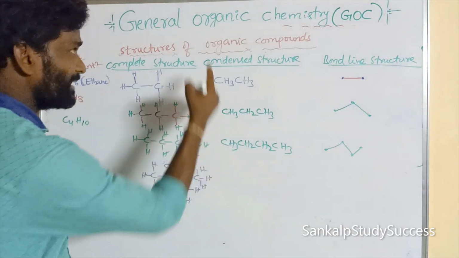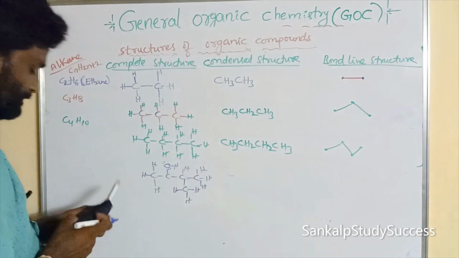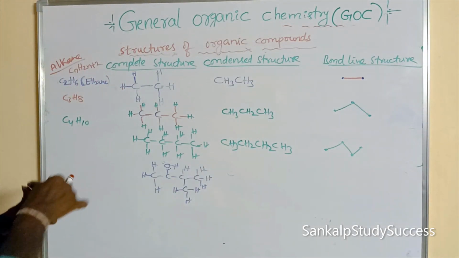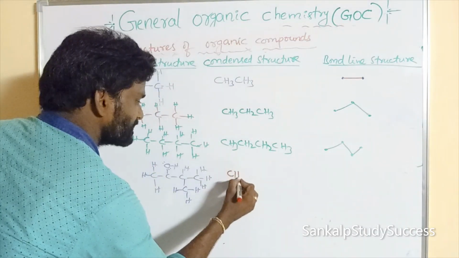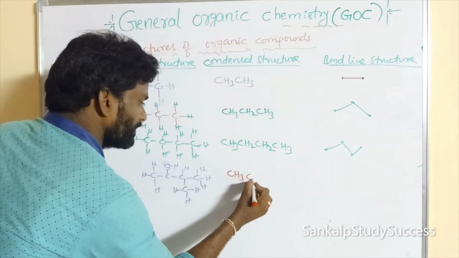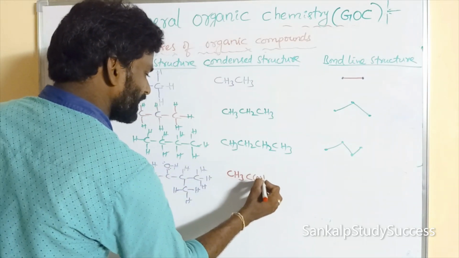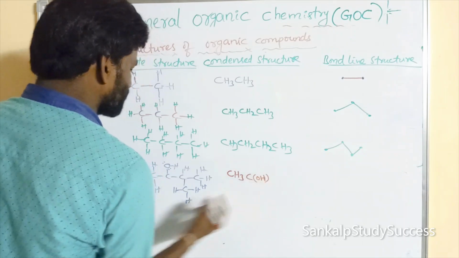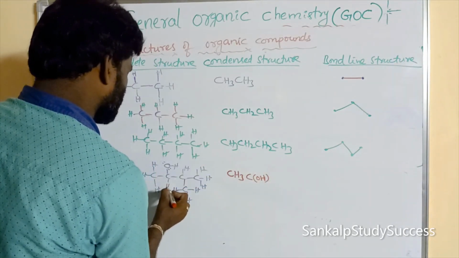Now we can write the condensed structure. C, it is surrounded by 3 atoms, CH3, right? Here OH is there. That can be written in brackets. Here the substituent can be written in brackets, and it is also hydrogen, right?